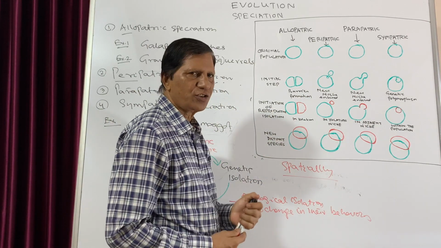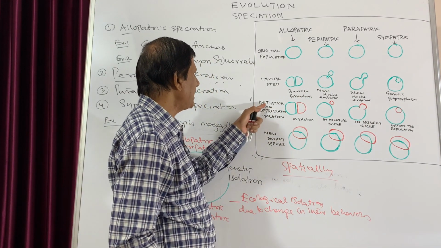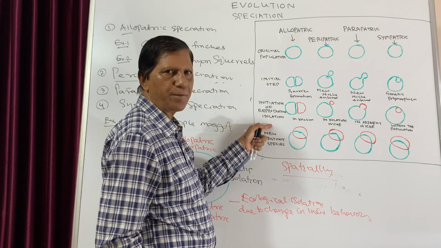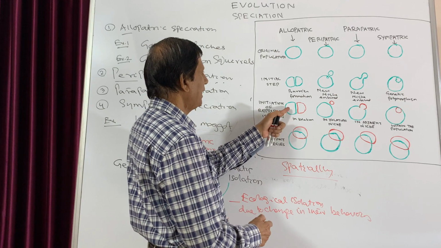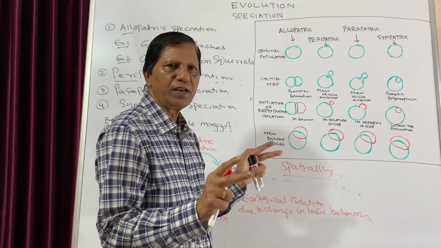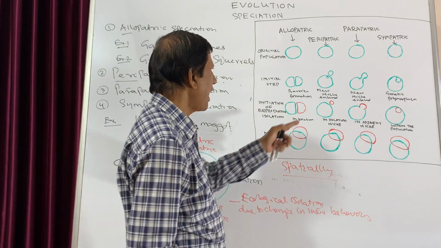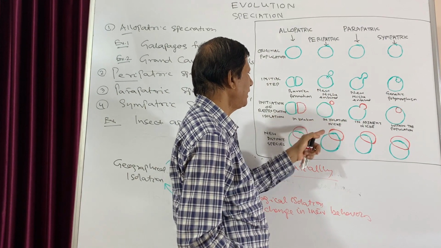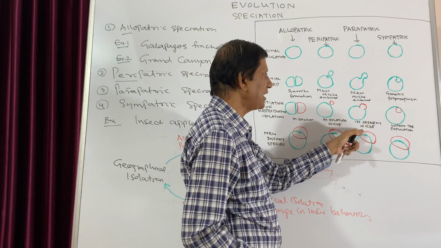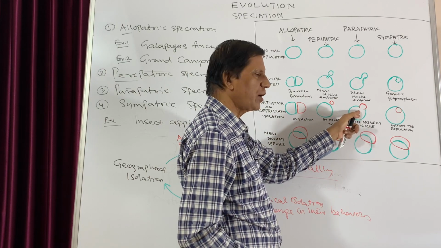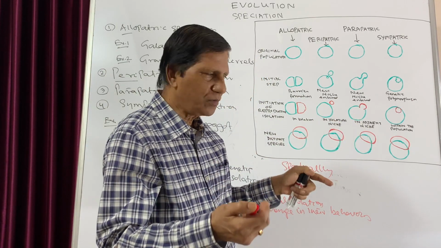Now we come to the third step. In the third step, there is the initiation of reproductive isolation. Now you see the color has been changed. The green and the red have become different because this is reproductive isolation. And here also it is completely separated. This is in isolation niche, and this is in adjacent niche. It is in the same geographical area, but adjacent to it.